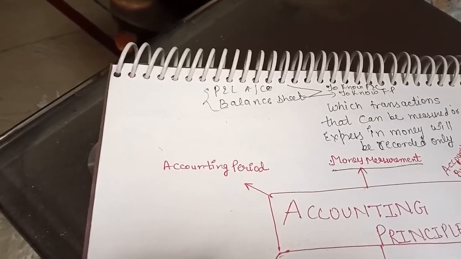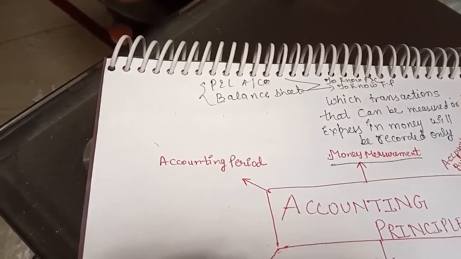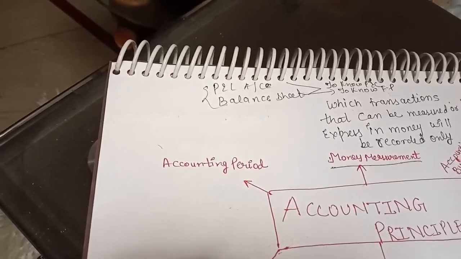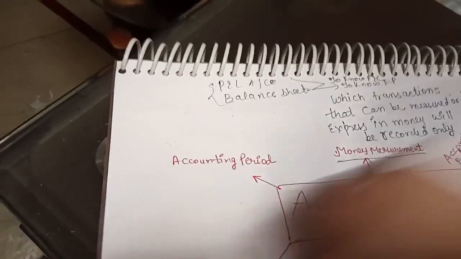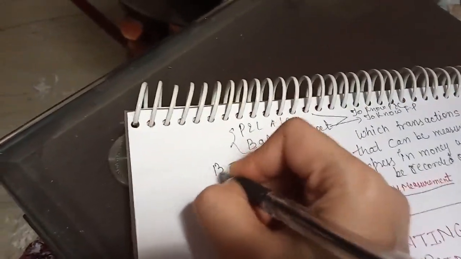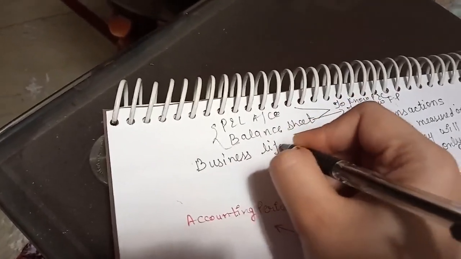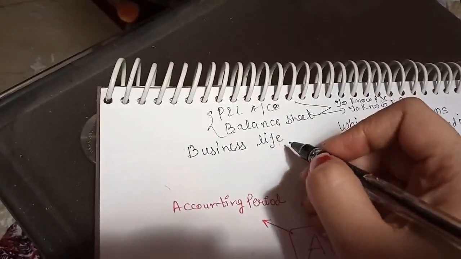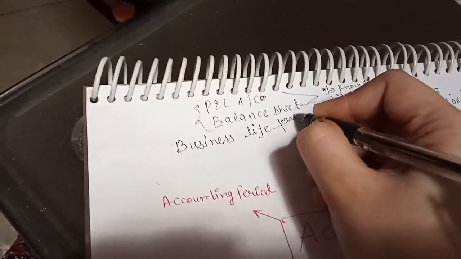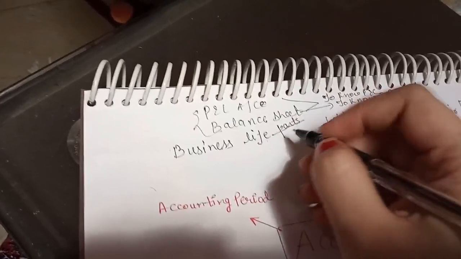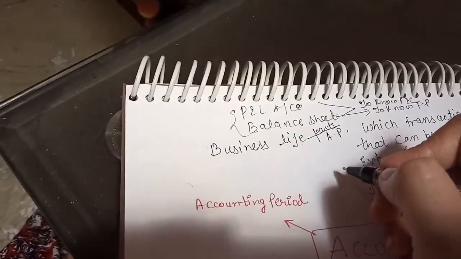So when we will prepare these profit and loss account and balance sheet, if we have assumed that we will not stop our business? So that's why this whole business life, we have separated this life into parts, and these parts are called the accounting period.